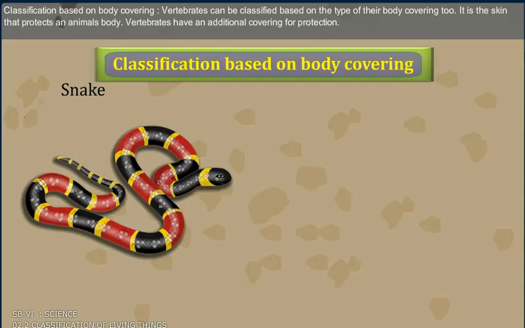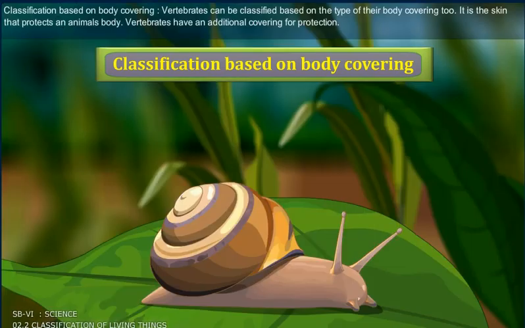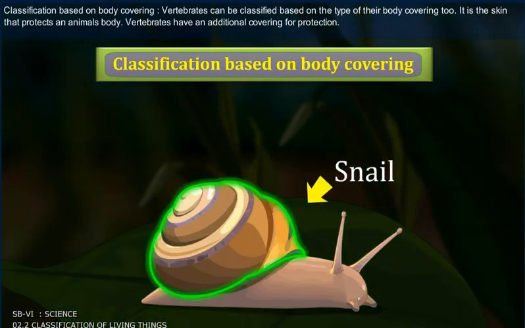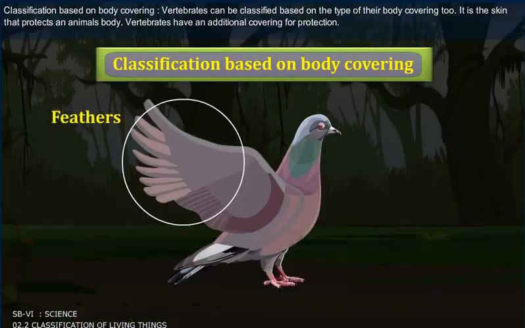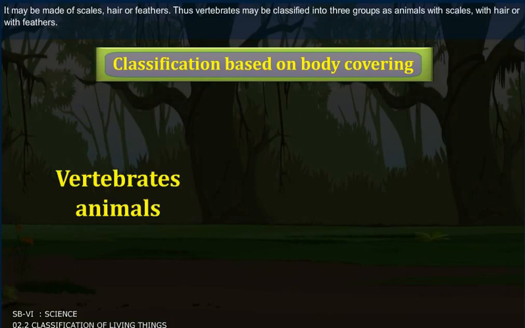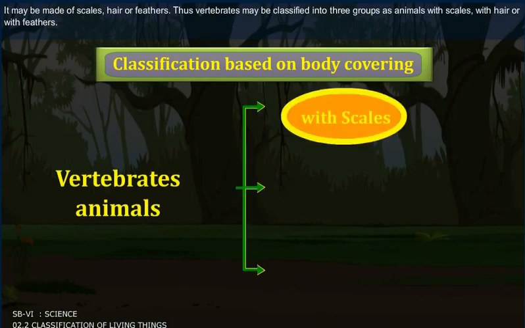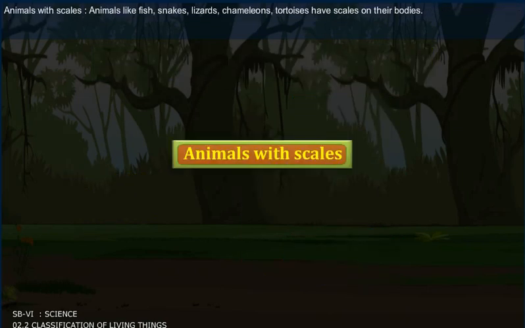Classification based on body covering. Vertebrates can be classified based on the type of their body covering too. It is the skin that protects an animal's body. Vertebrates have an additional covering for protection. It may be made up of scales, hair, or feathers. Thus, vertebrates may be classified into three groups as animals with scales, with hair, or with feathers.